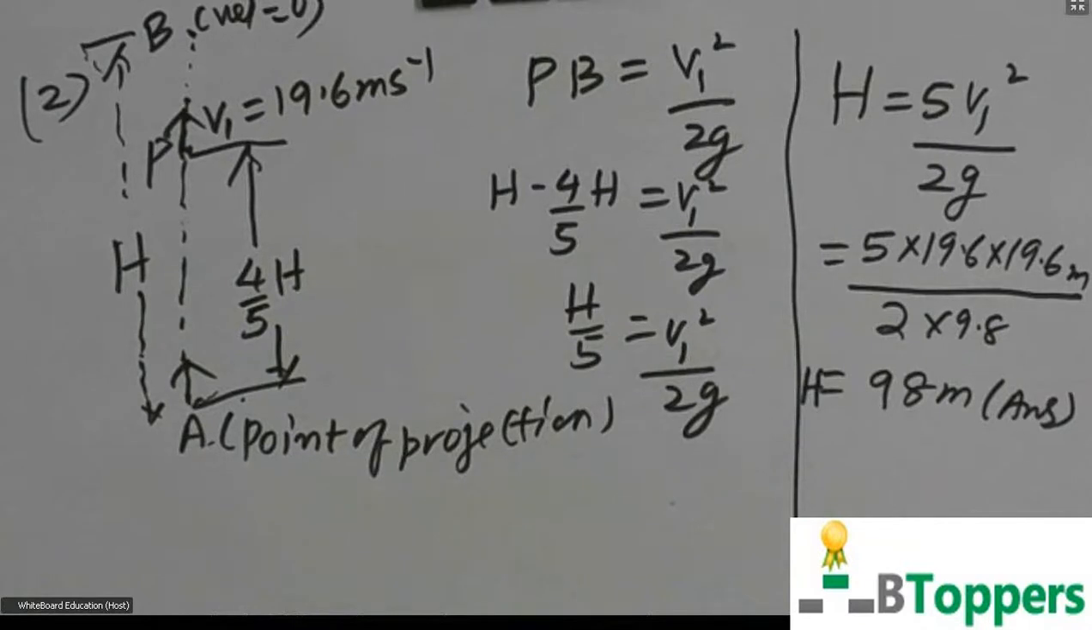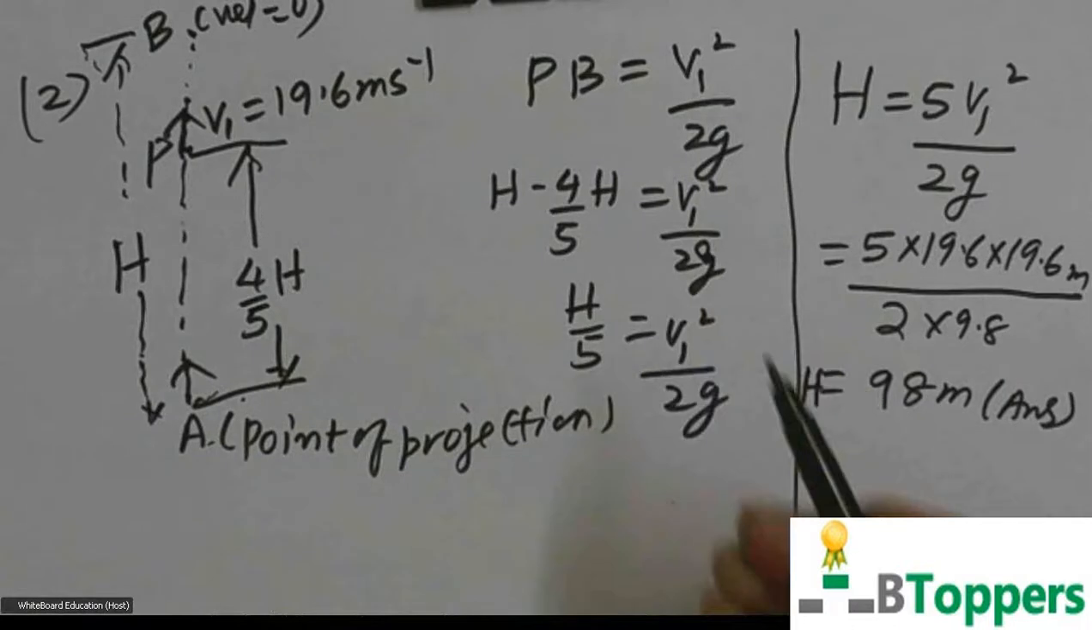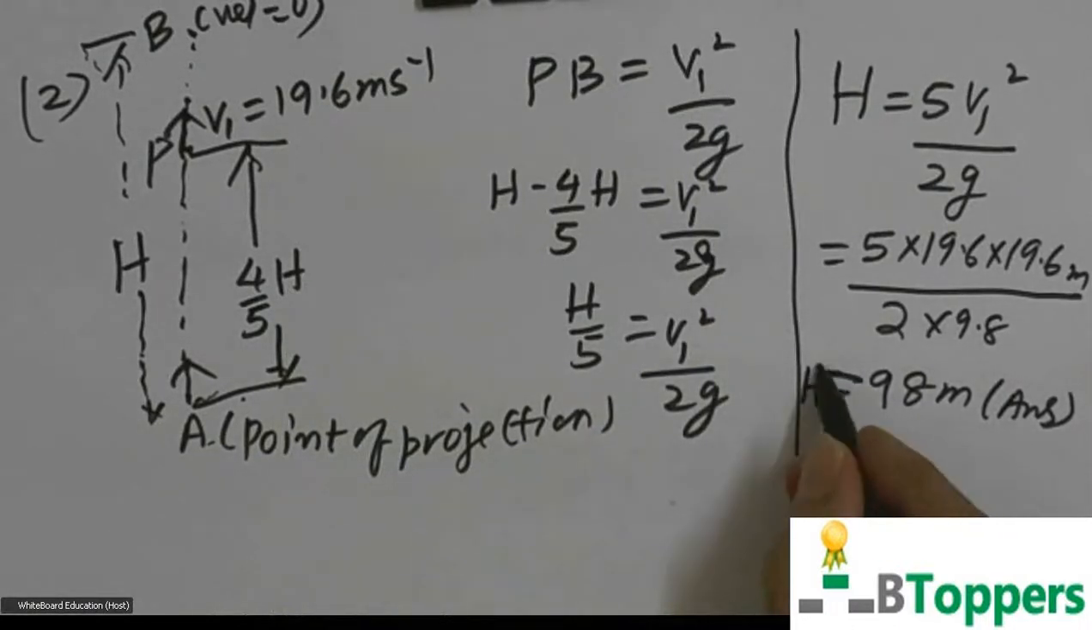Or otherwise you can also solve this problem by the method I have followed for the previous problem. We can solve this problem by using the equation V square minus U square equal to 2AS, or Vf square minus Vi square equal to 2AS, for upward motion from P to B. That is the same manner in which I did the earlier problem. You can also solve this problem by the earlier method, but this will be a much easier method. If you want to copy the solution of the problem, you can take a pause and copy the solution of the problem.